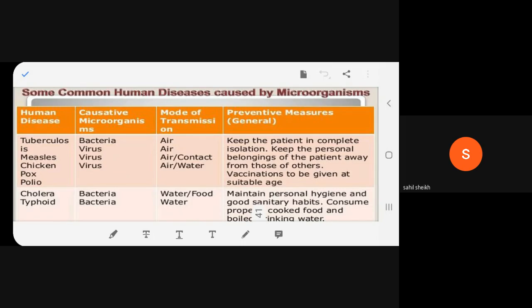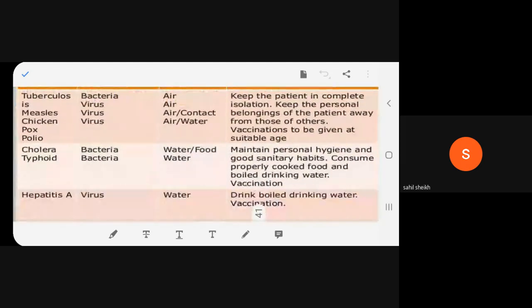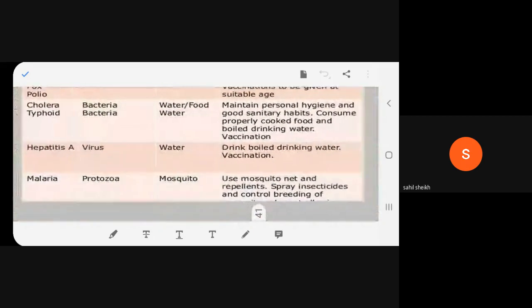So, what are the preventive measures generally? We have to keep the patient in complete isolation. Remember, in COVID also, we have to keep patient in isolation. The personal belongings of the patient should not be in contact with others, and vaccinations are to be given at a particular age. Is it clear to all of you? Tuberculosis is caused by bacteria, whereas measles, chickenpox, polio are caused by virus. Is it clear? Yes, ma'am.